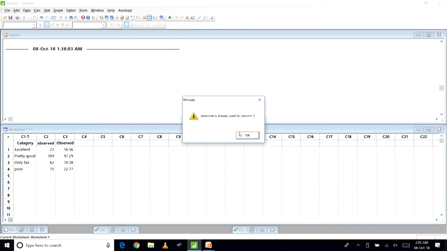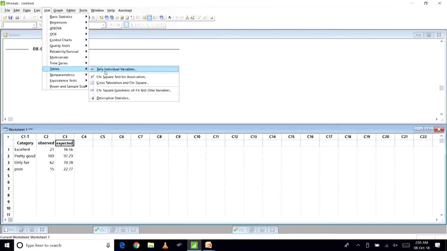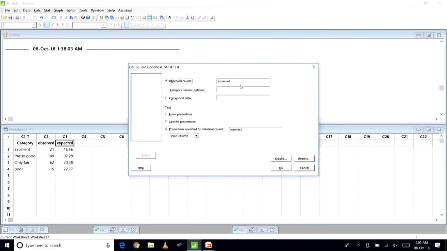In fact, that is what you need to keep in mind, that some of these are observed and some of them are expected. So, these are observed and these are expected. Chi-square goodness of fit, observed, expected.